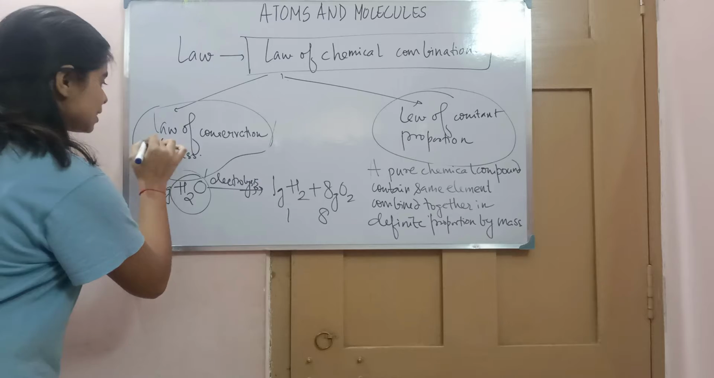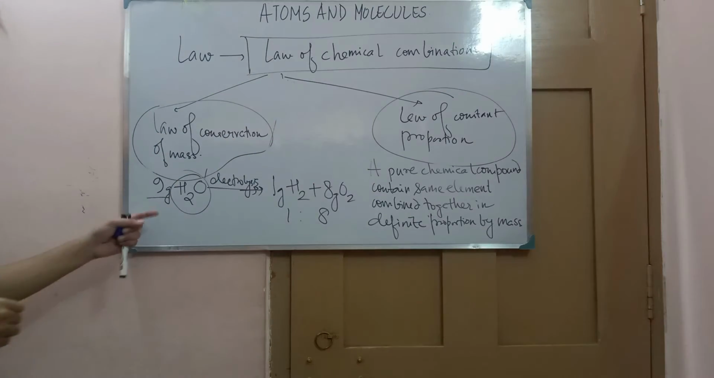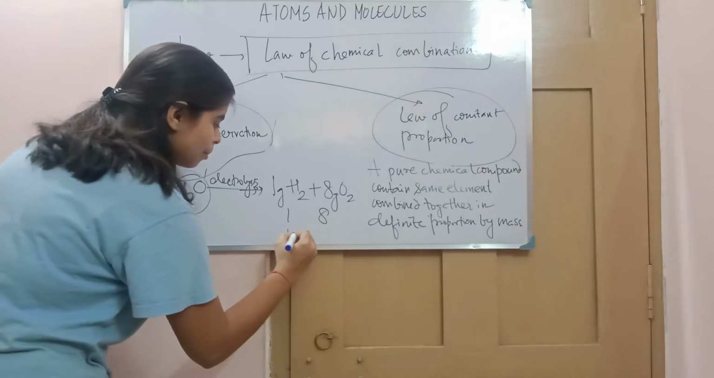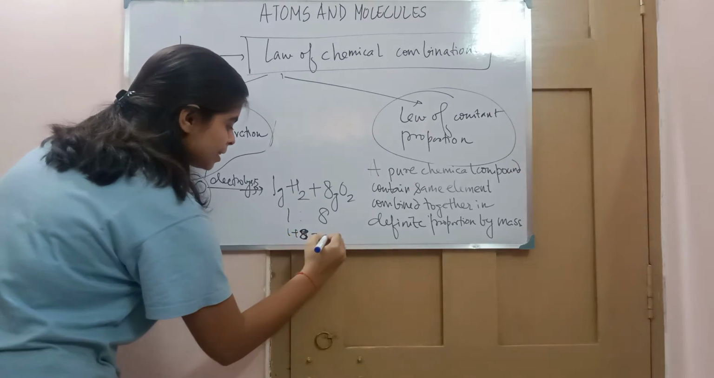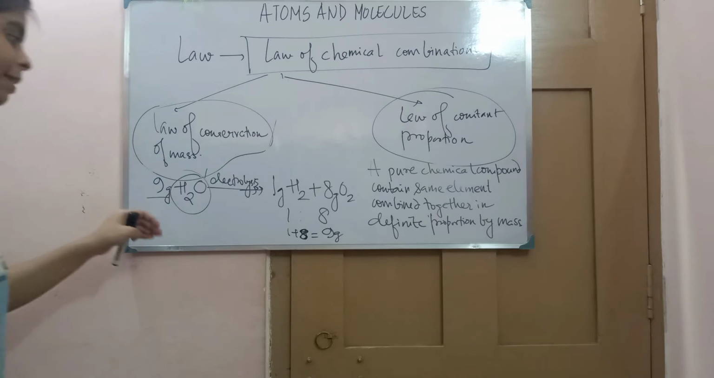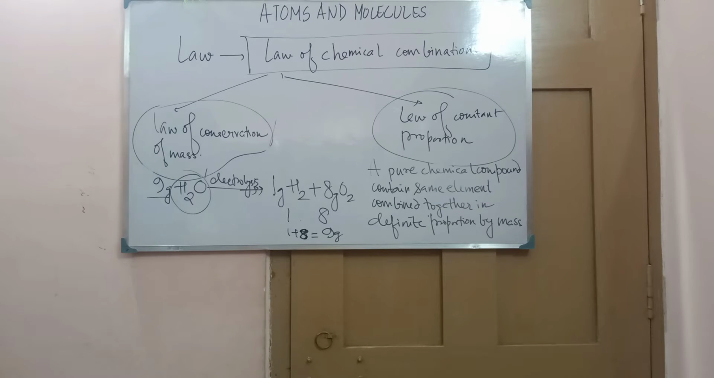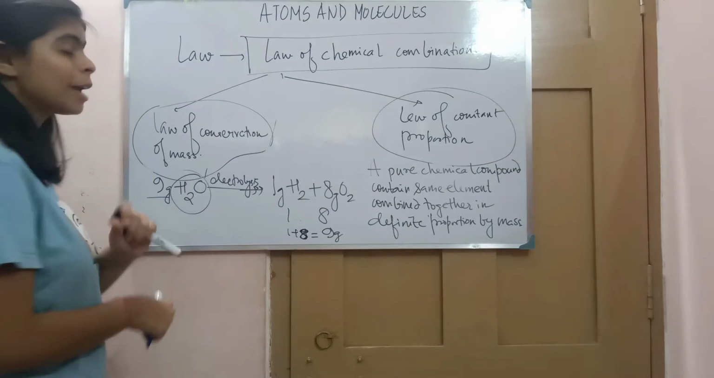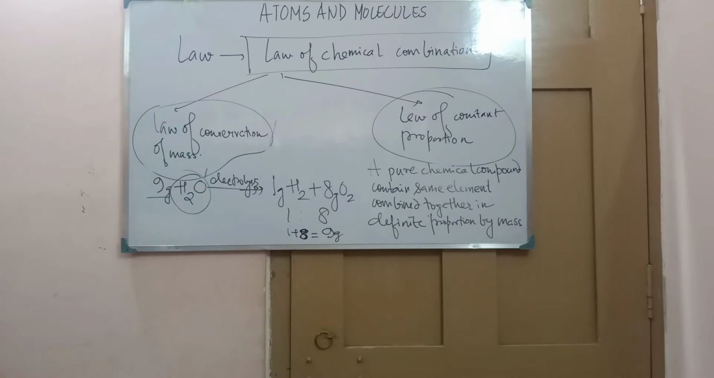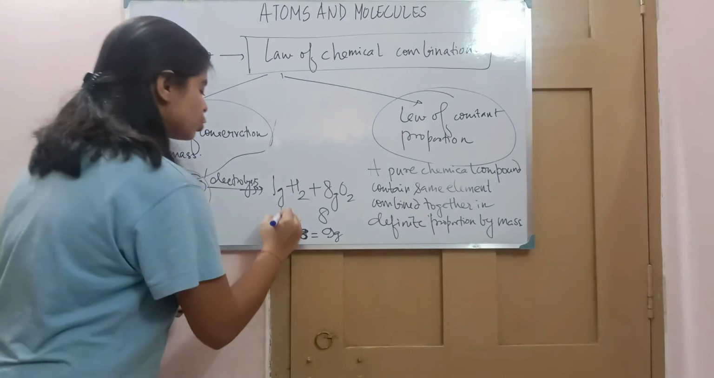Now see, let's prove this law of conservation of mass. The mass of the reactant is 9. Now after the reaction also, the mass of the product is 9. See, the overall mass is the same before and after the reaction. And at the same time, take this water from any source, you will get the ratio of hydrogen gas and oxygen gas released as 1:8.